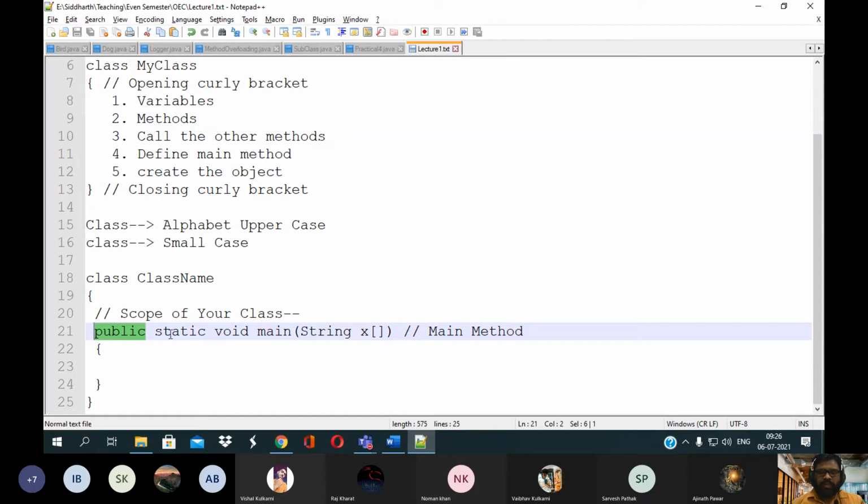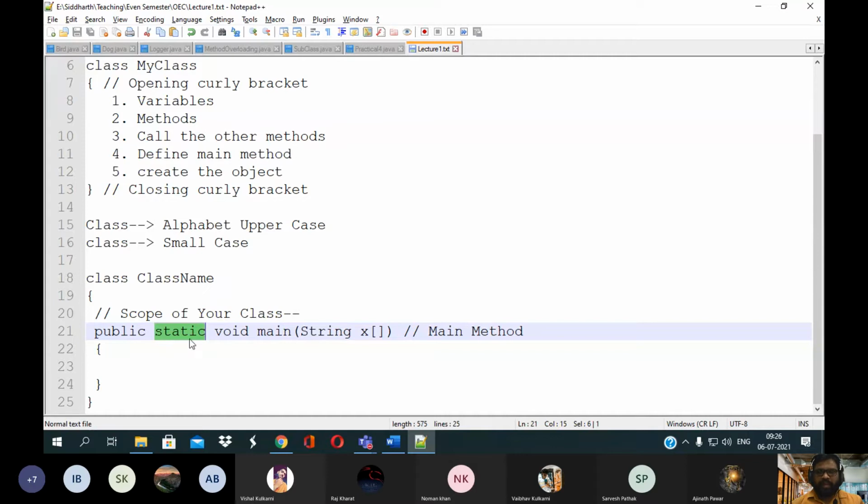Okay, then the other keyword is static. What do you mean by static? Static means this is the keyword which can be executed before creating the object of any particular class.